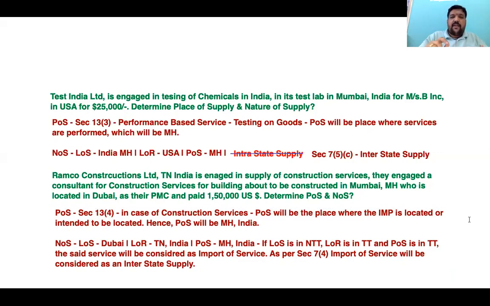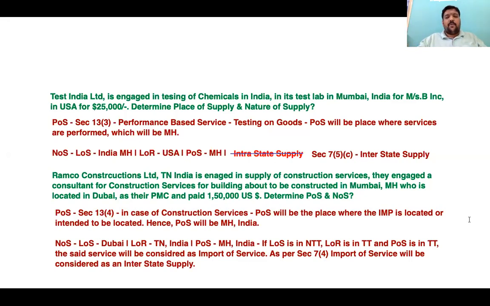This is covered as per section 2 subsection 11. If you want to write that, I would recommend it. Because you spent time reading the topic, it should be established in the paper. As per section 2 subsection 11, it would be treated as an import of service.